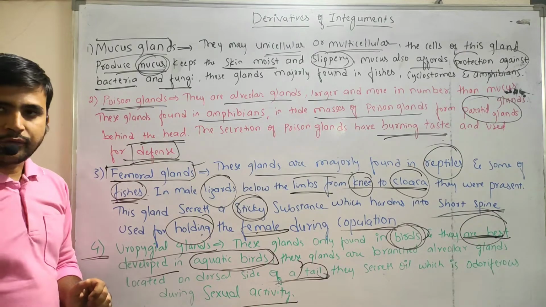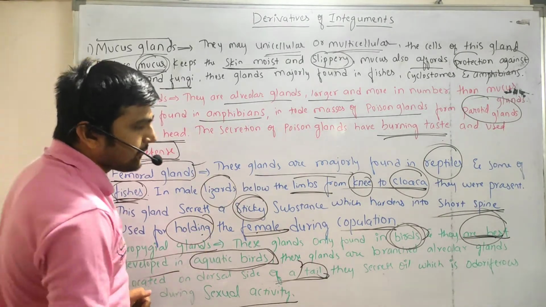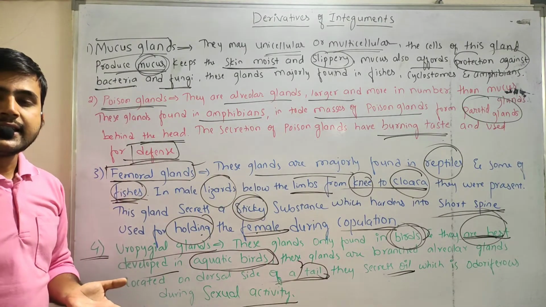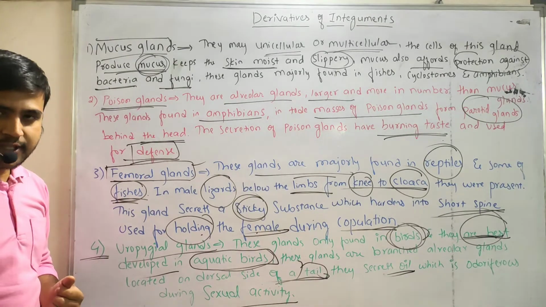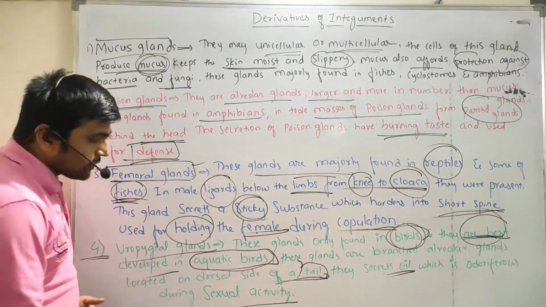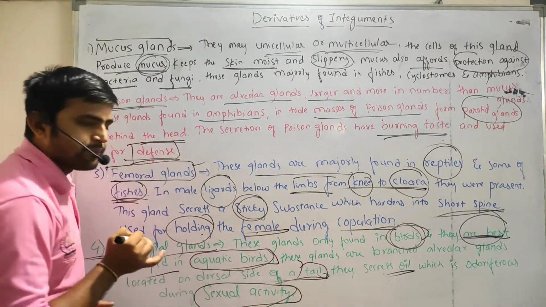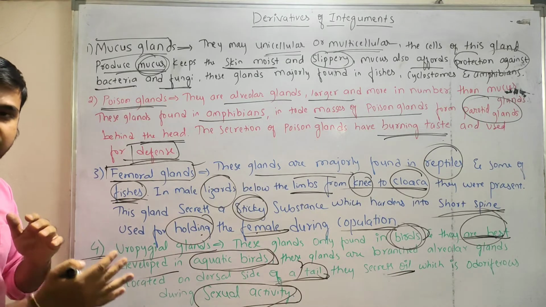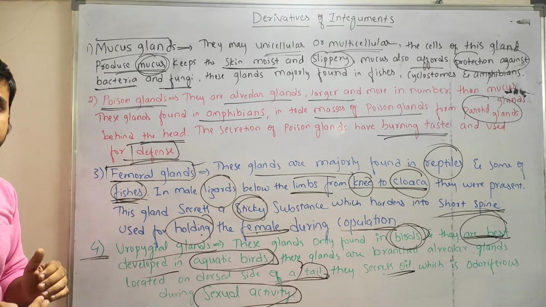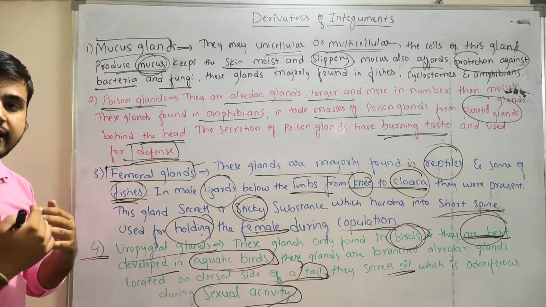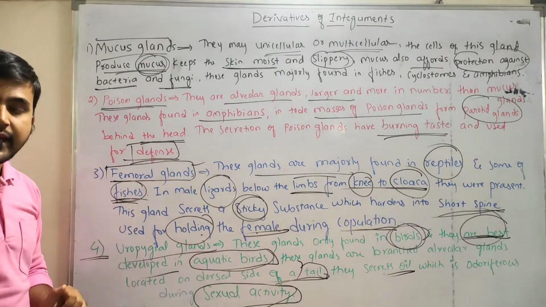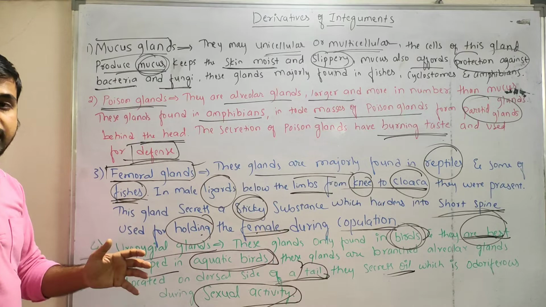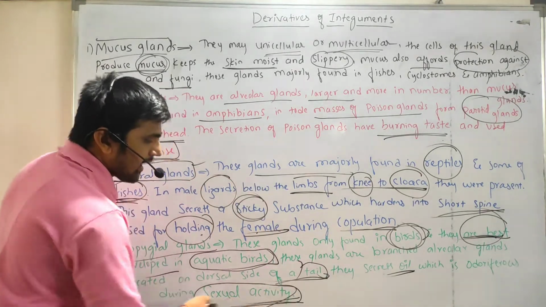What will this do? It will secrete oil which expels a smell. This smell is used in the sexual activity of the bird. So the uropygial gland is mainly confined to birds. In aquatic birds it is developed very highly, the best developed. It secretes oil which expels the smell. With the help of the smell the bird shows sexual activity.